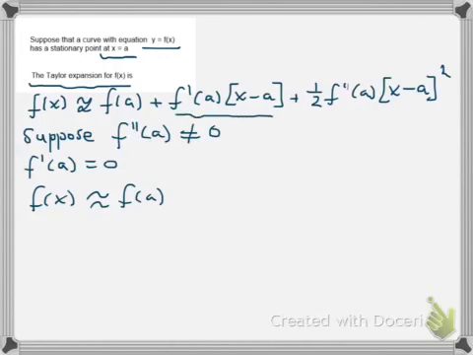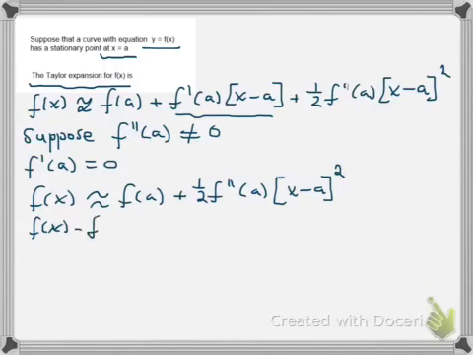Now the next term is 0, so we've just got left plus a half f double dashed of a times by x minus a squared. Rearranging, we've got f of x minus f of a is approximately equal to a half f double dashed of a times by x minus a squared.